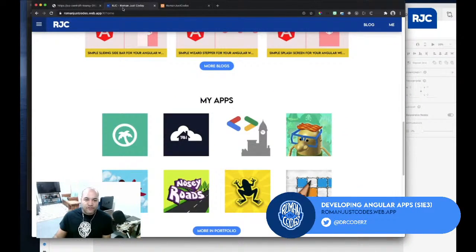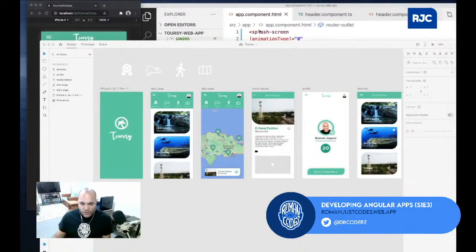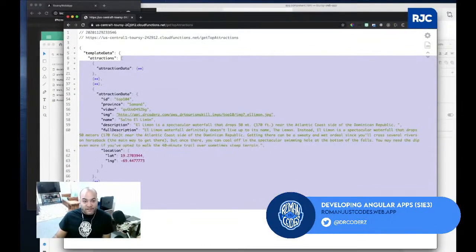So without derailing too much, I was showing you the application that we're building, which is pretty much the same one. It's just that now we're building it as a PWA. I'm also going to be consuming some of the existing API that is feeding that mobile application, which is hosted in Google Cloud as serverless functions.